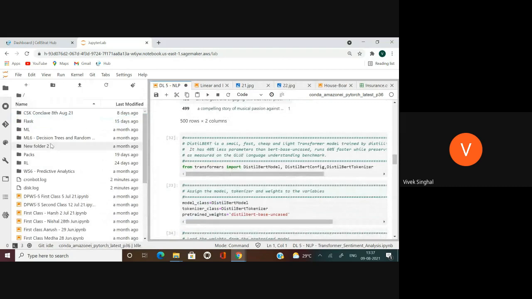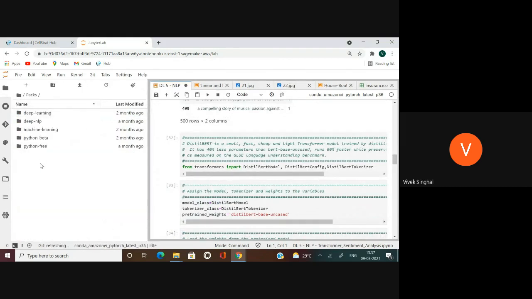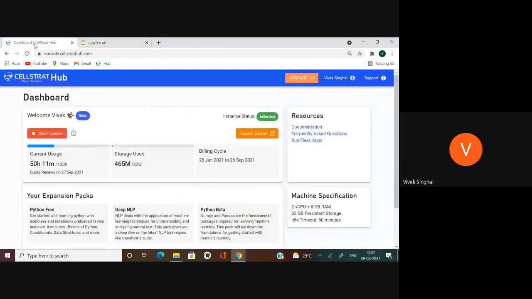Coming to the root folder, whatever packs I have checked out will appear here, and I can easily start those projects and jumpstart my AI development. So this is the product demo, and this is a very easy to use and very efficient AI development platform on Amazon Cloud, and we call it SelfStat Hub. It's very easy to sign up for a free tier and start coding.